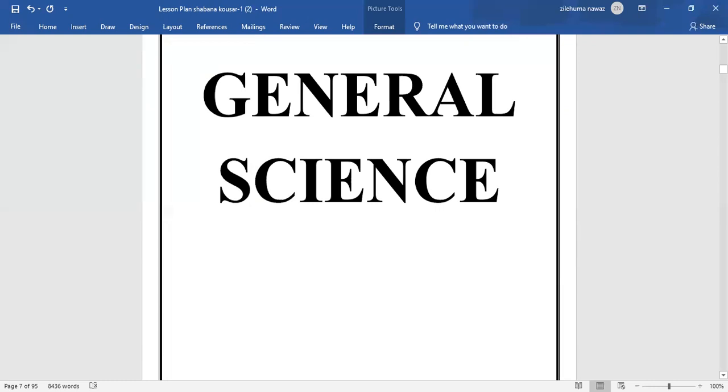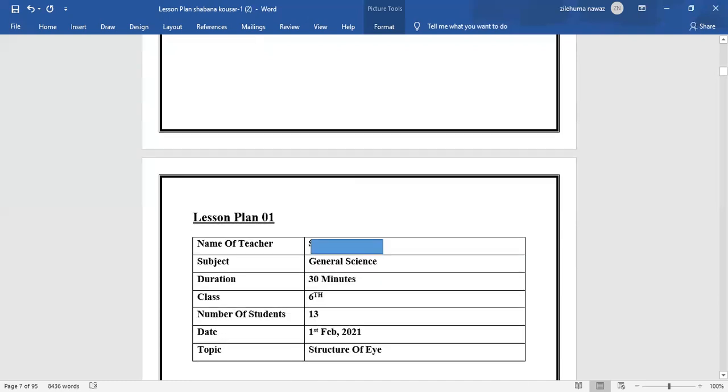We have already done one practice which we submitted in 8608 before. So just follow that lesson plan and make 40 lesson plans. And you should opt for at least three different subjects. Like in these 40 lesson plans, I have chosen general science, mathematics, and computer science. You can choose any three subjects. You can choose English, Urdu, biology, or any other three subjects.